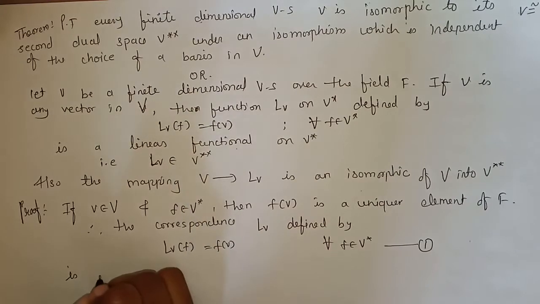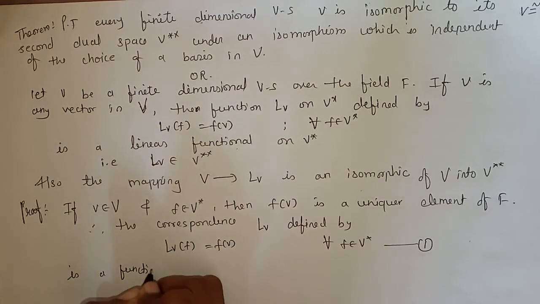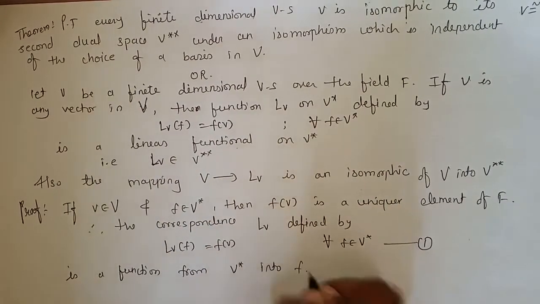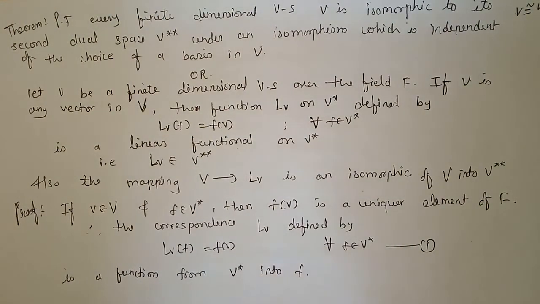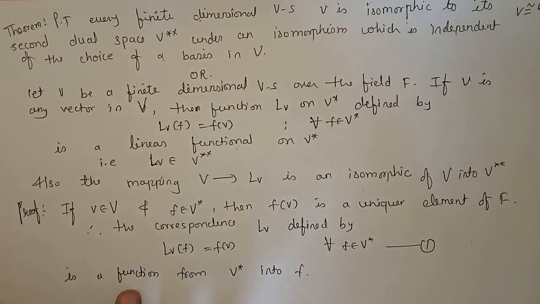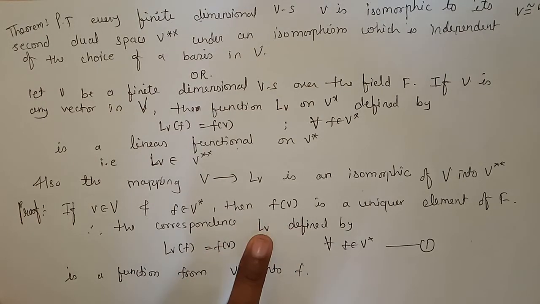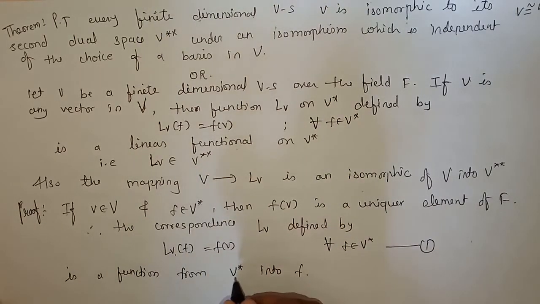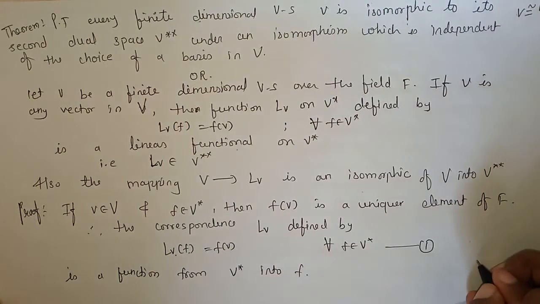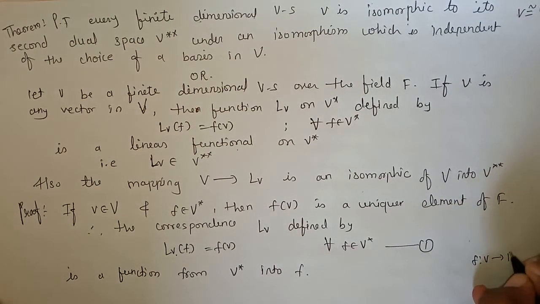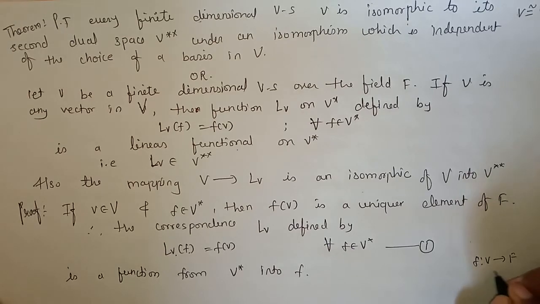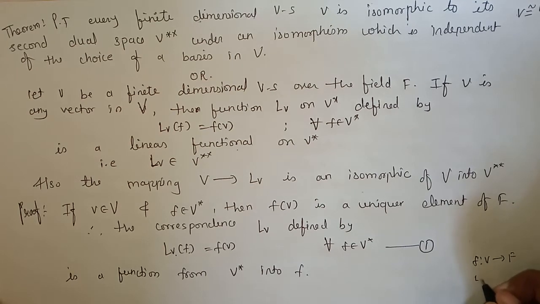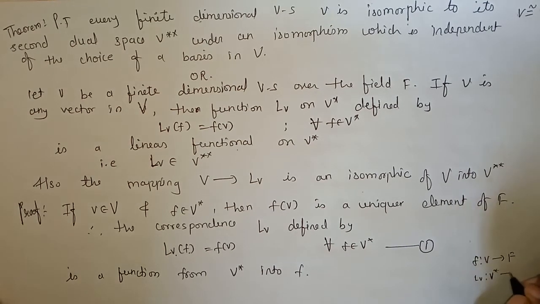This is a function from V star into F. So we are saying that we will form a new function, and we are saying that L_v is our new function, but L_v of f is nothing but f of v only. So this is the function from V star to F. We have seen earlier that f is a linear functional from V to F. Now V star contains all the elements of F, and here we are forming a new mapping. This is the L_v mapping. L_v is a mapping from V star to F.